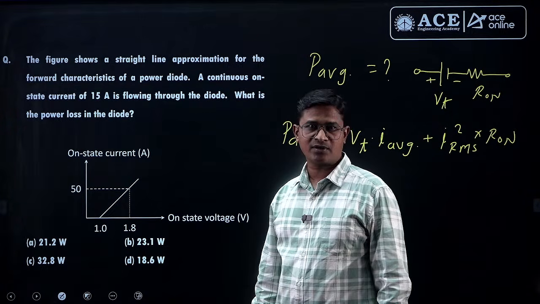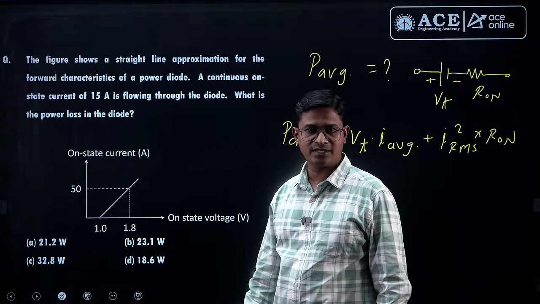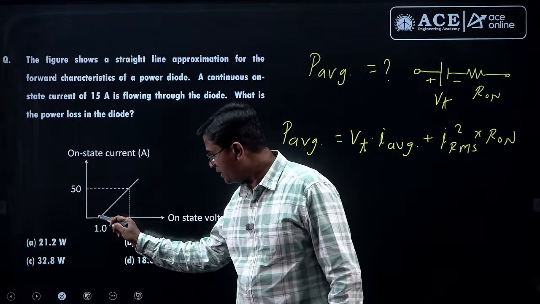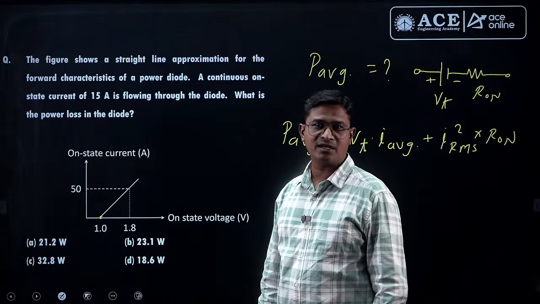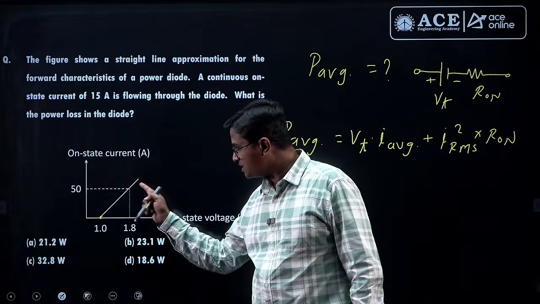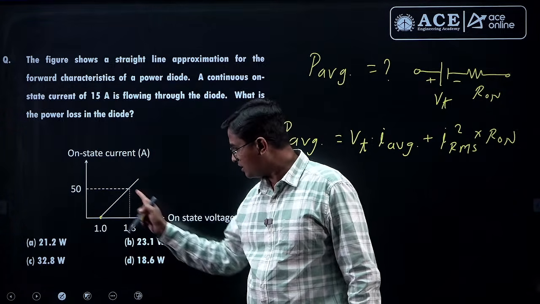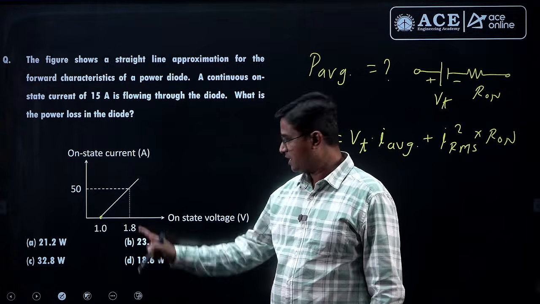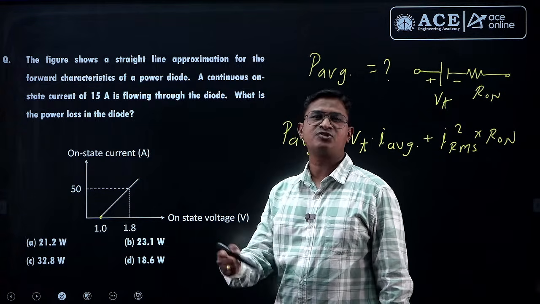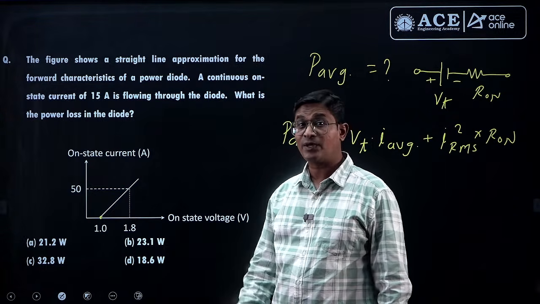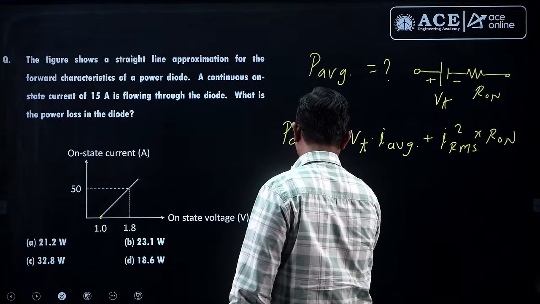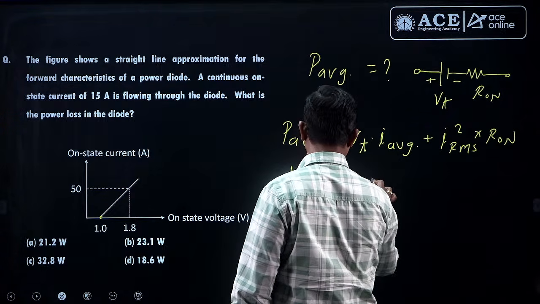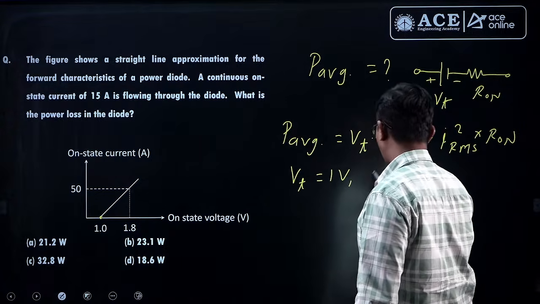So if you check during our classroom sessions also, we discussed this indicates your Vt. In this case Vt is 1 volt, right? And R1 is nothing but if I check the slope of this line, slope is nothing but change in current to the change in voltage. So change in current to change in voltage means it is the ratio of current to the voltage, that is 1 by resistance. Alright. So from this plot I can write Vt equal to 1 volt and 1 by R1 equal to